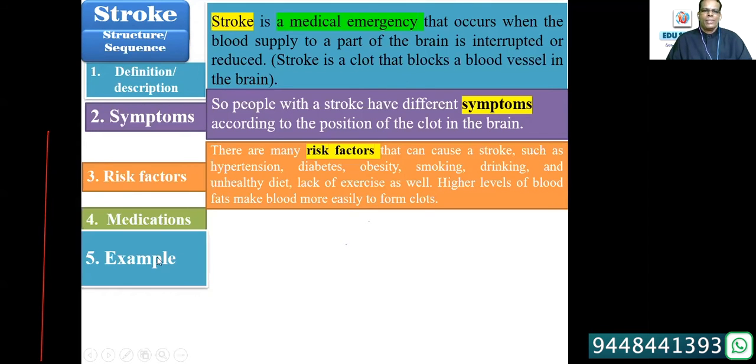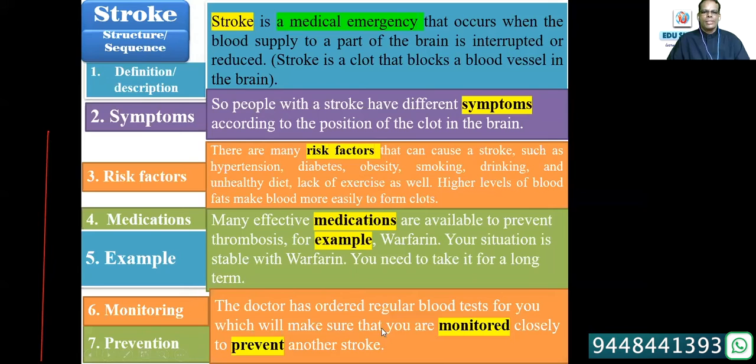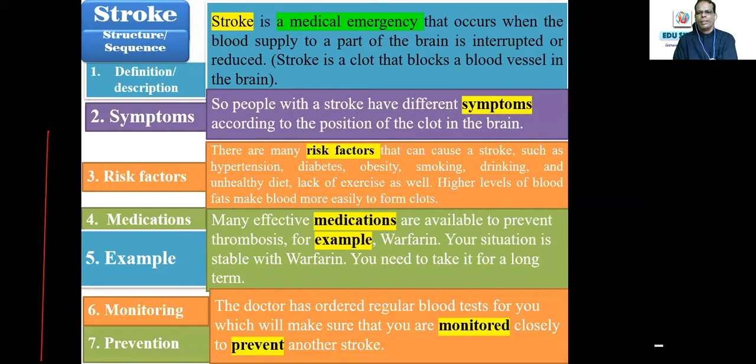Then medications. You have to speak about medication and the example together. Many effective medications are available to prevent thrombosis. For example, warfarin. If your situation is stable with warfarin, you need to take it for a long term. So we are speaking about medication and giving an example of a particular tablet or medication. Next one is monitoring. Monitoring and prevention can be spoken together. The doctor has ordered regular blood tests. That's the monitoring for you, which will make sure that you are monitored closely to prevent another stroke.